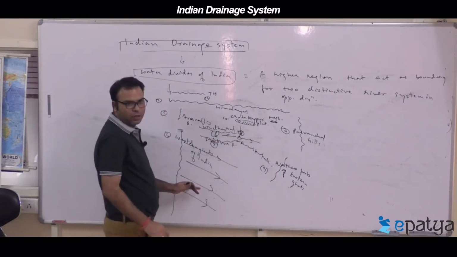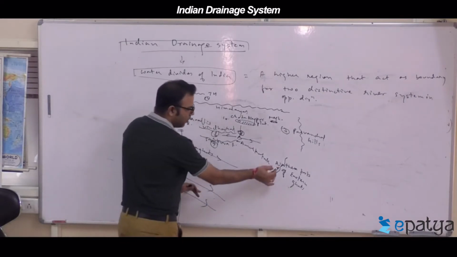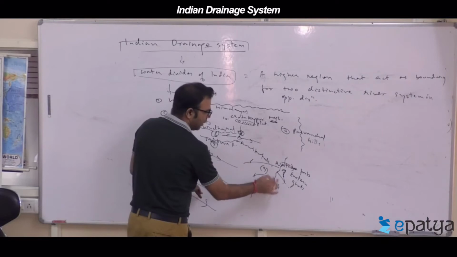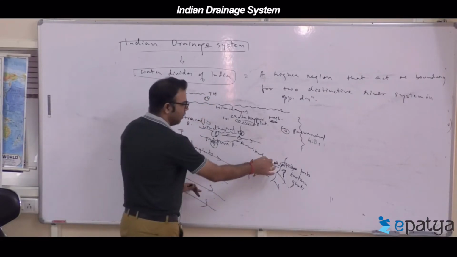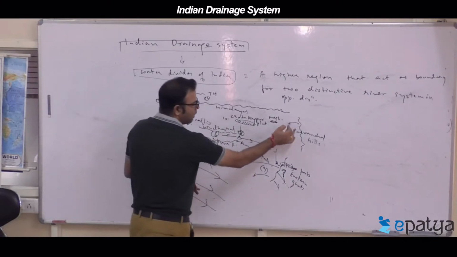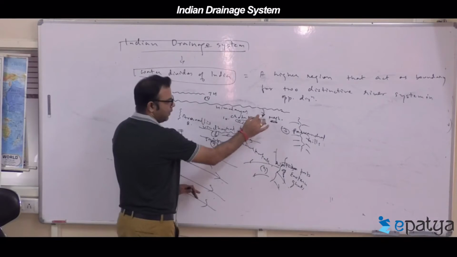From Amarkantak it moves in all directions. From the northern parts of the Eastern Ghats, water goes in all directions, either to the east or to the west. From the Purvanchal hills, water comes in all directions.